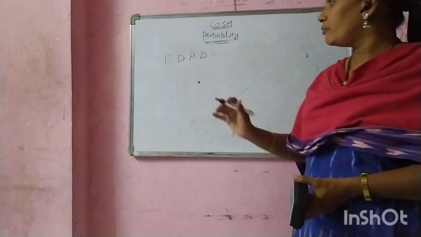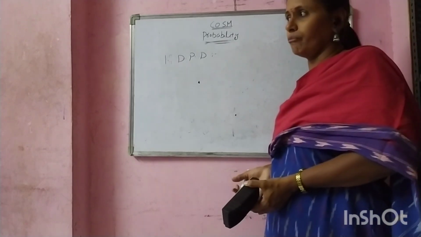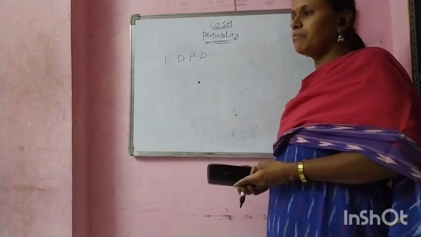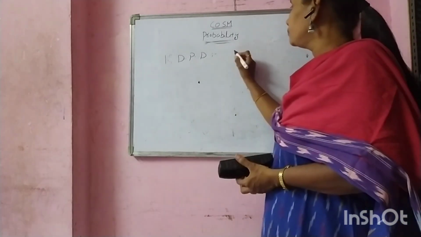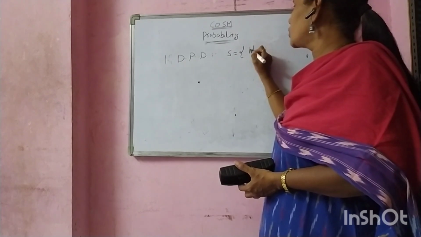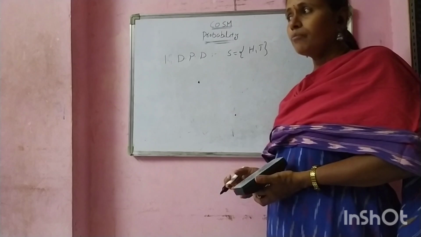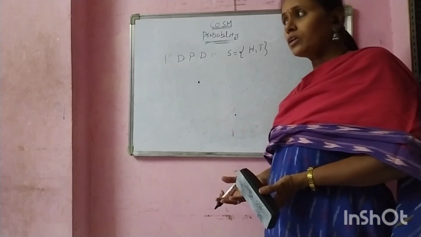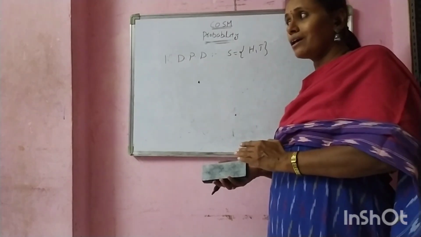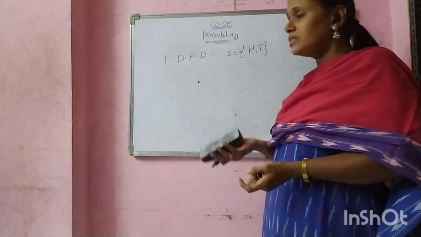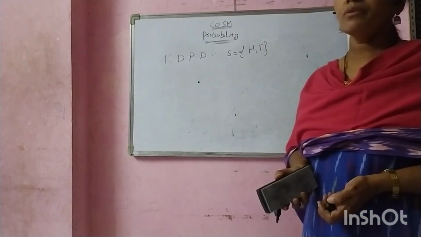Discrete probability distribution: a random variable X that takes only finite values is called a discrete random variable. Finite values, for example, as I said previously, tossing a coin, where the sample space S equals H comma T. Only 2 finite values. Throwing a die and playing cards are other examples. The total number of playing cards is 52, with 26 red and 26 black. These are finite values, and whatever finite values we take are considered a discrete probability distribution.